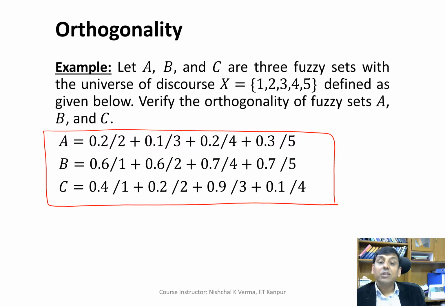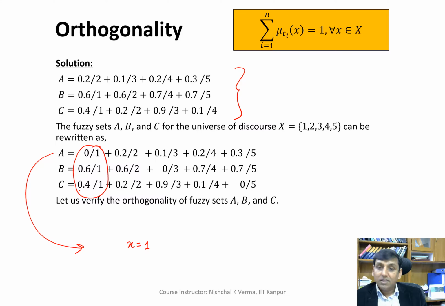So we can say that at generic variable value 1, the total of the membership values coming from all the fuzzy sets is equal to 1. Similarly, now we check for the others.